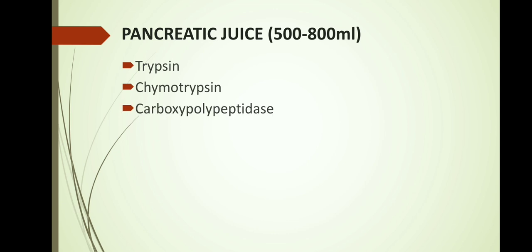Okay, so now let's see what are the different enzymes present in the pancreatic juice. Pancreatic juice consists of enzymes such as trypsin, chymotrypsin and carboxypolypeptidase. These three enzymes are known as proteolytic enzymes, which means they are all protein breaking enzymes.